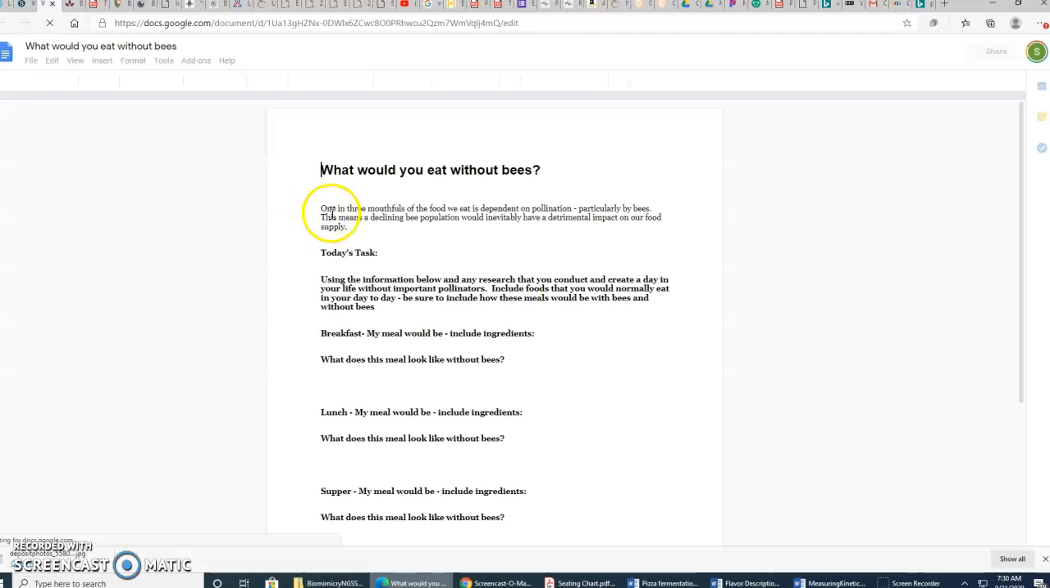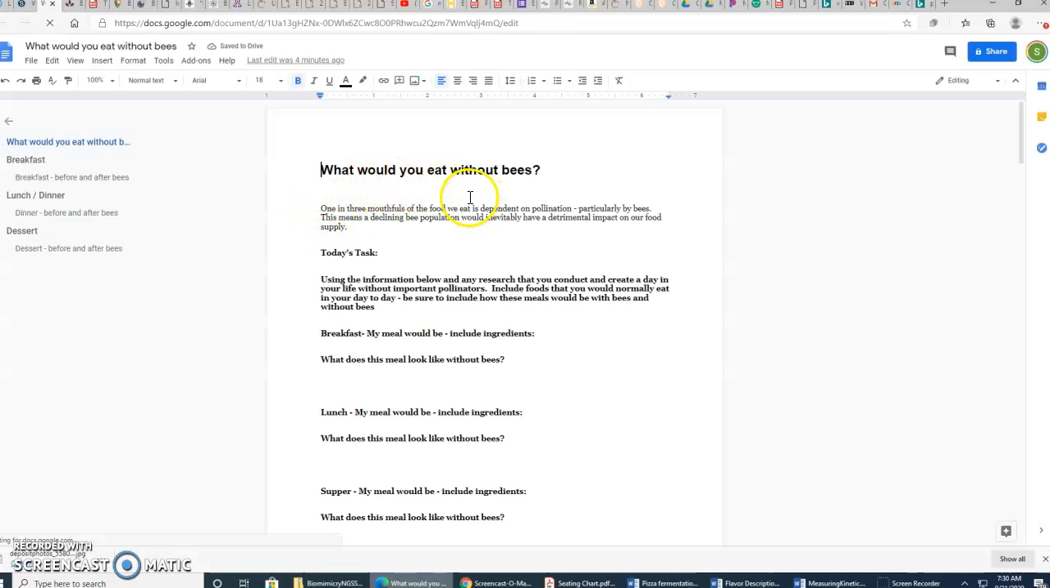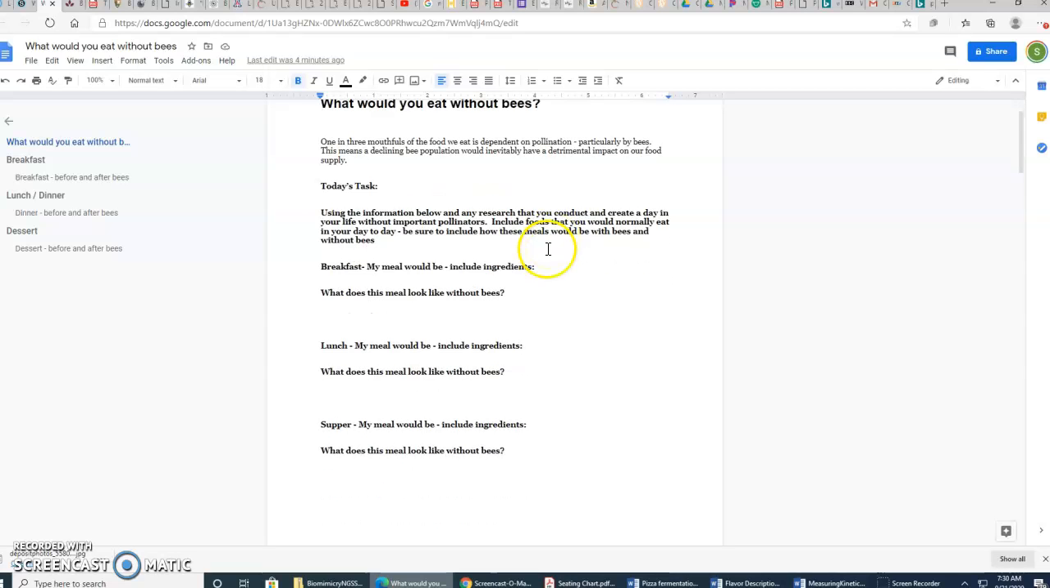So launch this, and we're going to take a look at what would you eat without bees. So bees are excellent pollinators. 1 in 3 mouthfuls of food that we have are dependent upon bees. So they figure about 30% of our food supply. Now, that may not seem like a lot, but in our processed foods, that does impact us quite a bit.